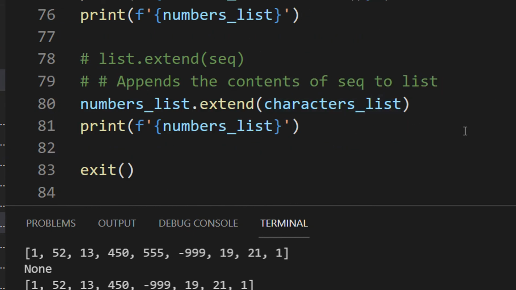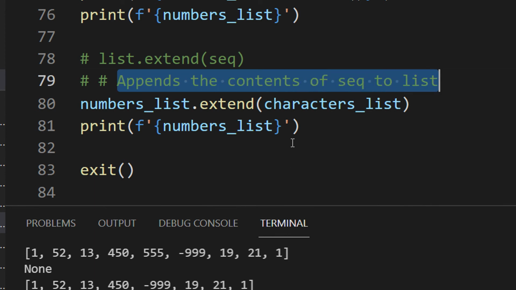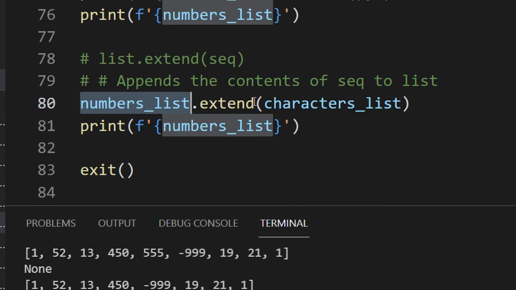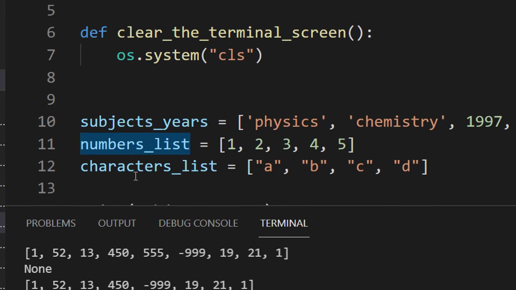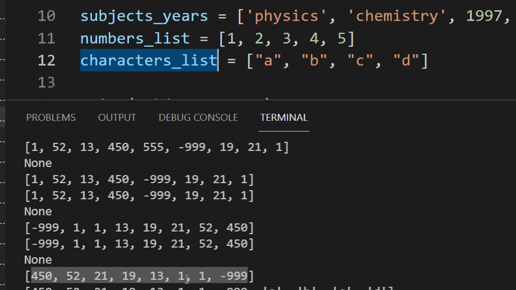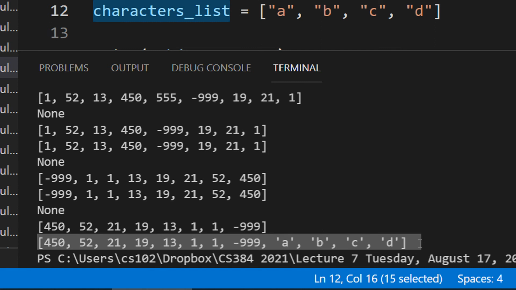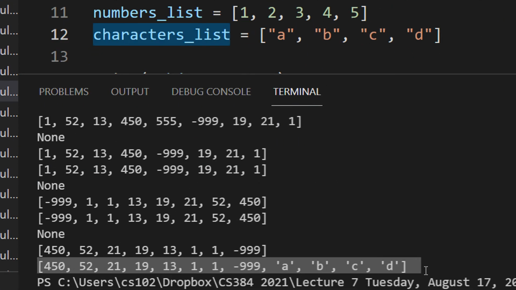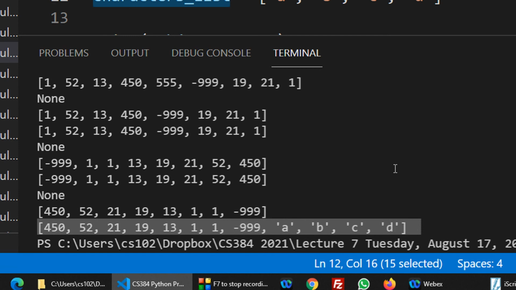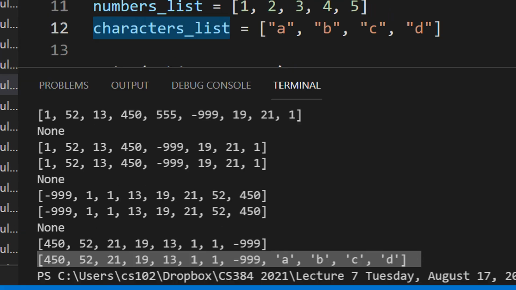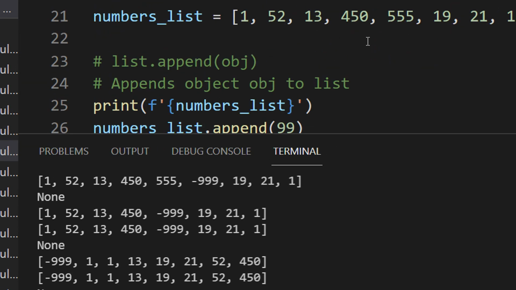And then list dot extend, right? So append the contents of a sequence to a list. For example, here I have a numbers list and I'm extending it with the character list. If we come to the start, we have a numbers list and a character list. Both are lists. Let us run the code, and you can see both the lists now are appended, right? In the output, both the lists are appended. That we actually saw the last time also. We can use the plus operator also.